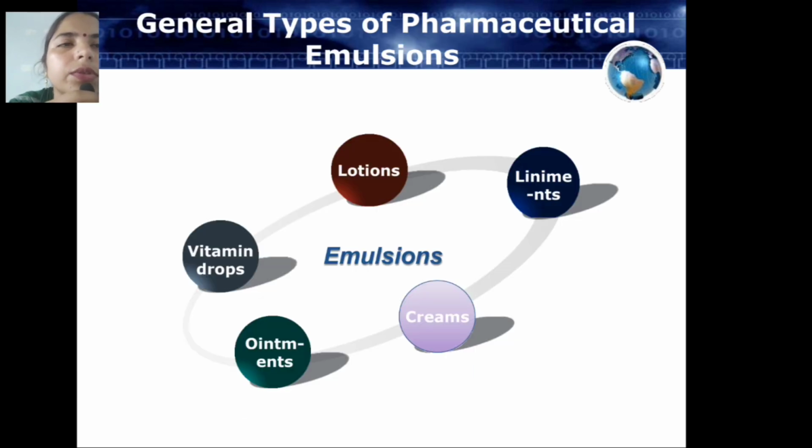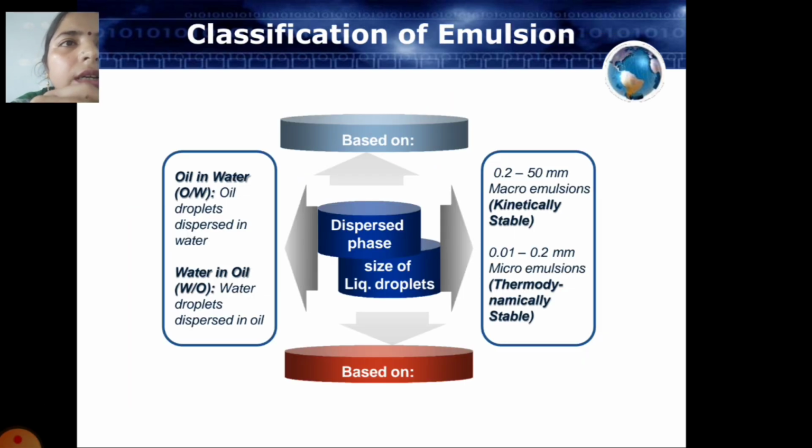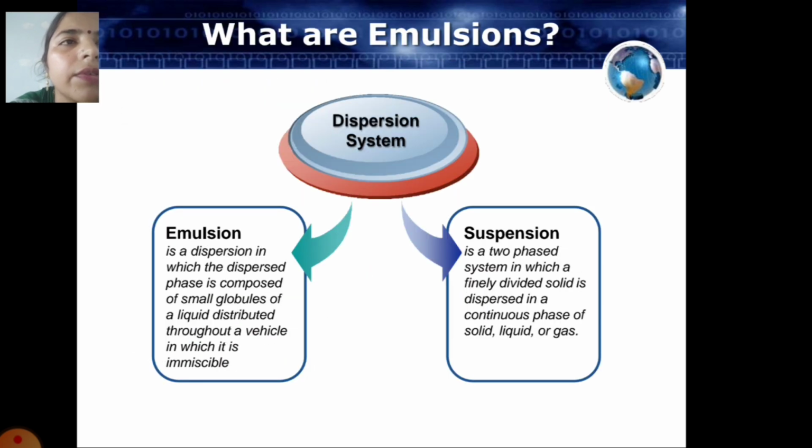General types of pharmaceutical emulsions are lotions, liniments, vitamin drops, ointments and creams. All of these are emulsions. In today's class, I discussed the general types of pharmaceutical emulsions, the types and classification of emulsions, internal phase, external phase, and what an emulsion is.